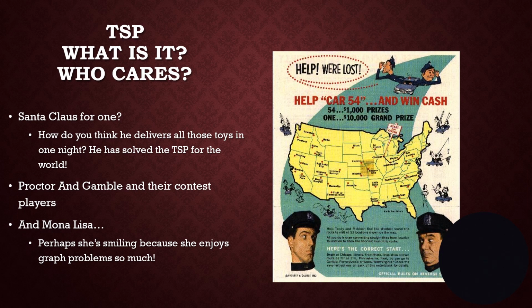Many years ago, way back in the 1950s, there was a famous TV show called Car 54, Where Are You? And it starred two bumbling cops. And as a promotion, Procter and Gamble put out this prize that said, if you can visit all the cities on this map and start in Chicago and end up in Chicago, then you will win some big prizes, probably some soap and other things. And so this is a very common problem.